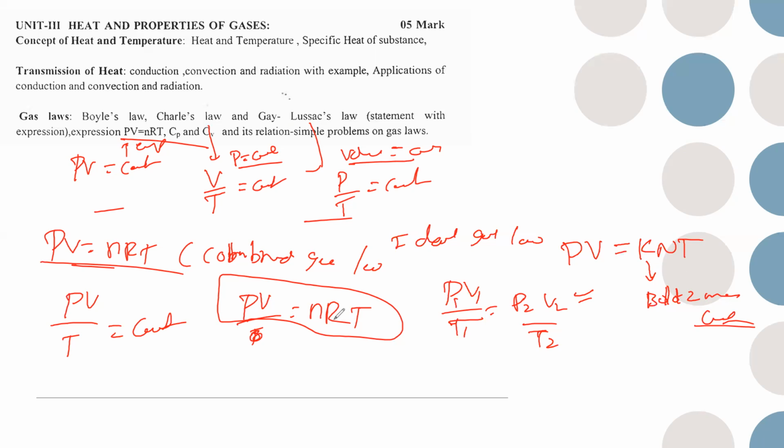And here it is not R, this R is nothing but the universal gas constant, given as 8.314 joule per Kelvin per mole. So that R value is given like this.